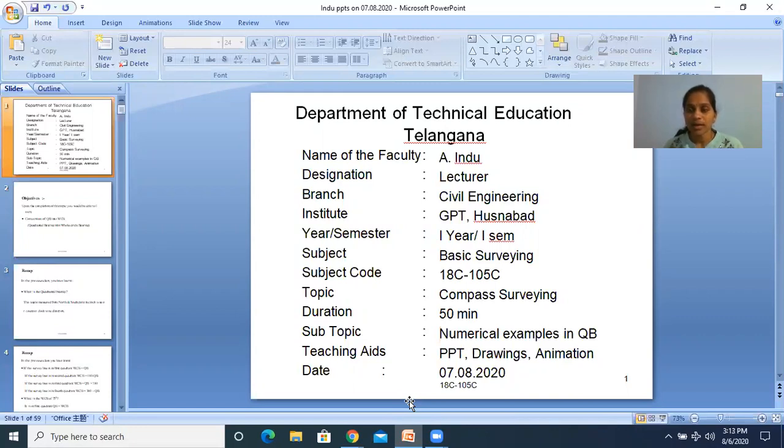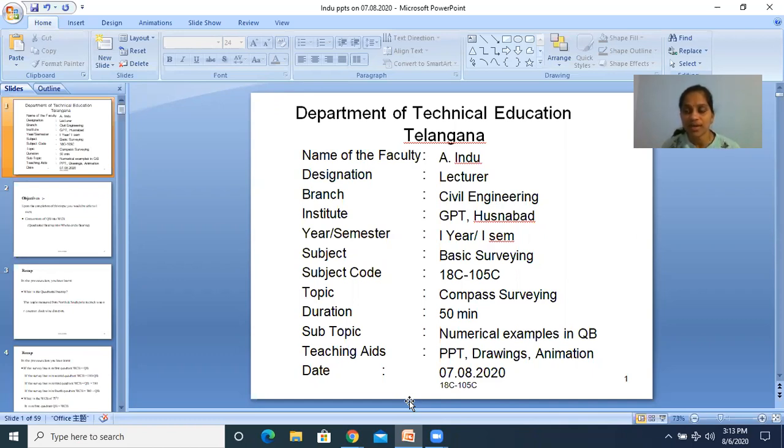In WCB, there is a conversion rule from WCB to QB, which we also went through in the last class. Before starting that, we have to see the quadrants: first quadrant, second quadrant, third quadrant, and fourth quadrant. We also saw what the values are in the first, second, third, and fourth quadrants. I hope you all understood. Is it okay to you, the WCB system? Yes. Then we will move to the second system.